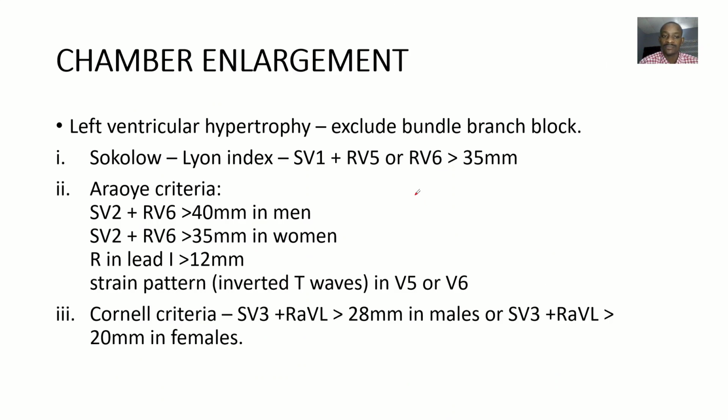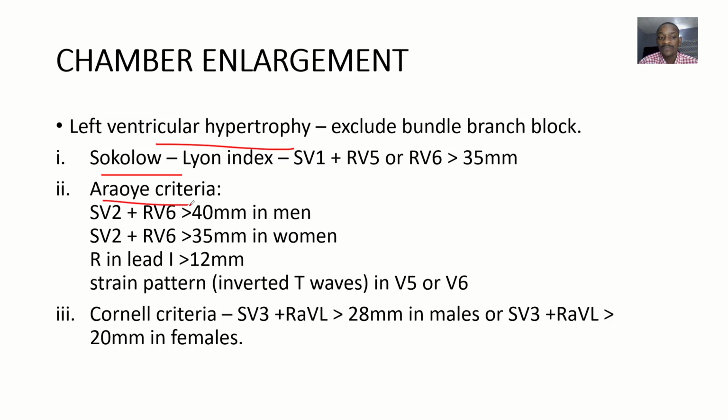Then for left ventricular hypertrophy now, you can use the Sokolow-Lyon index criterion, where the S in V1 and R in V5, if you add them, it should be more than 35 millimeters, or you use only the R in V6, which should be more than 35 millimeters, right?